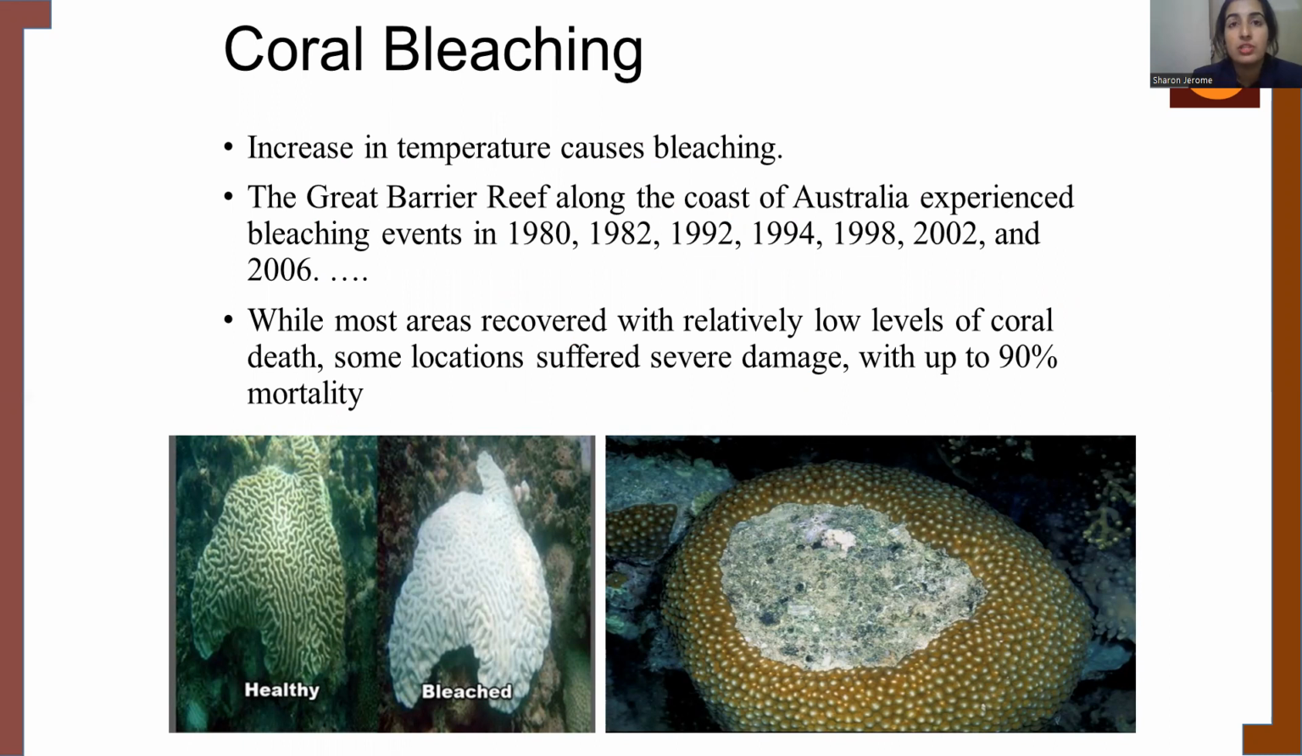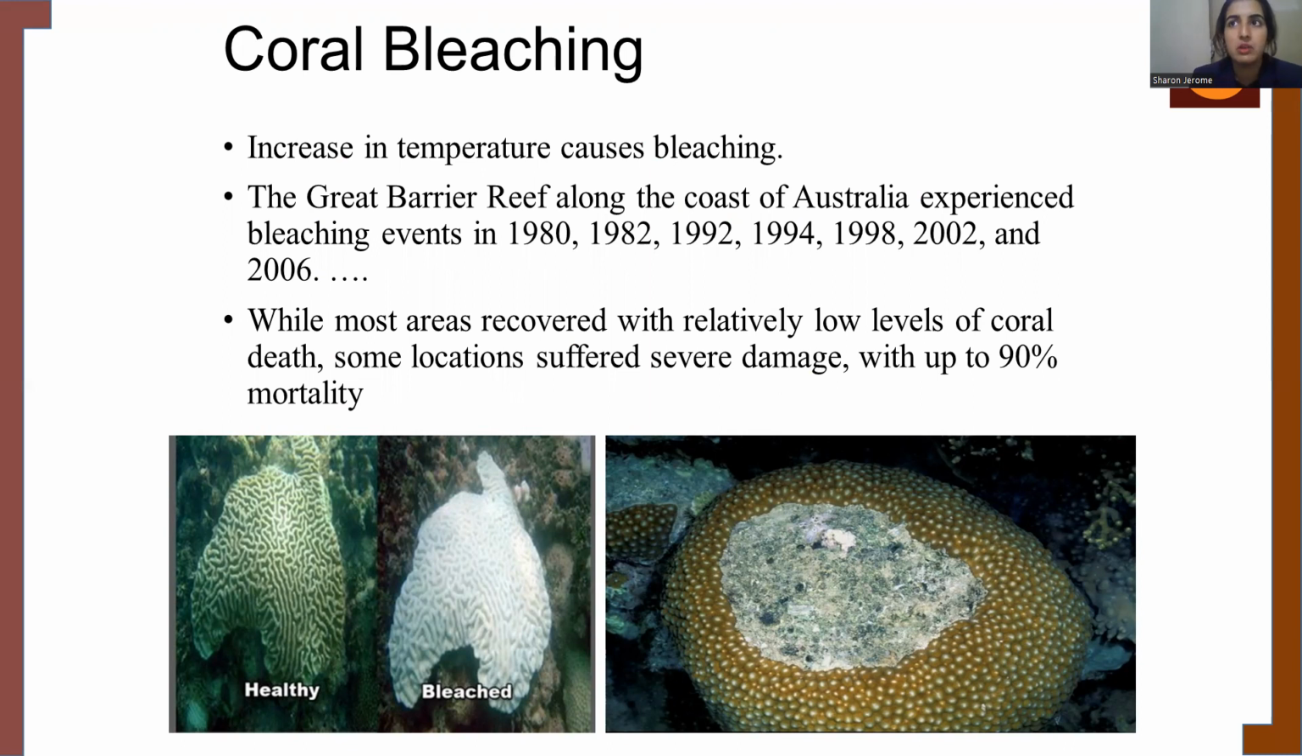The other anthropogenic factor that leads to a threat to biodiversity is coral bleaching. Due to an increase in temperature, there is bleaching in the coral reefs. We have seen this effect in the Great Barrier Reef across Australia from the 1980s to 2006. While most of the areas recovered, in those coral reefs which were severely damaged, there was a 90% mortality rate. In the images, you can see how coral reefs have been affected by high temperature, that is the bleached effect in which they are seen.